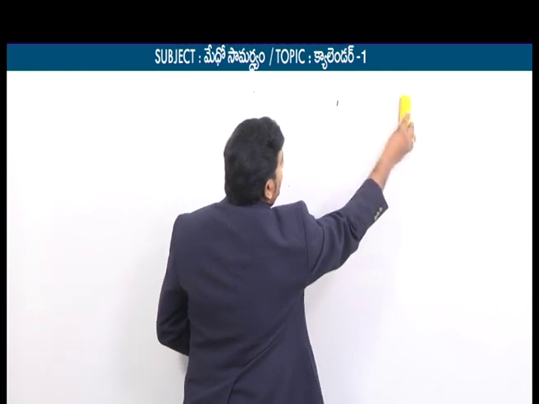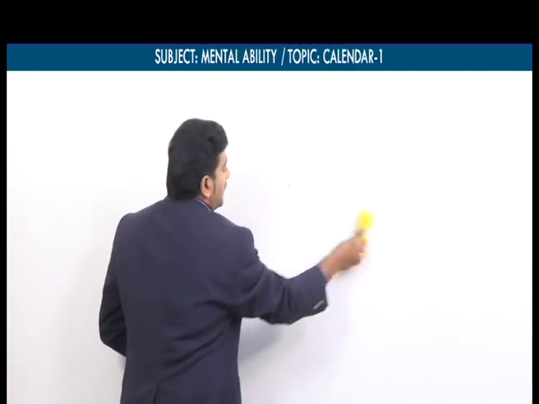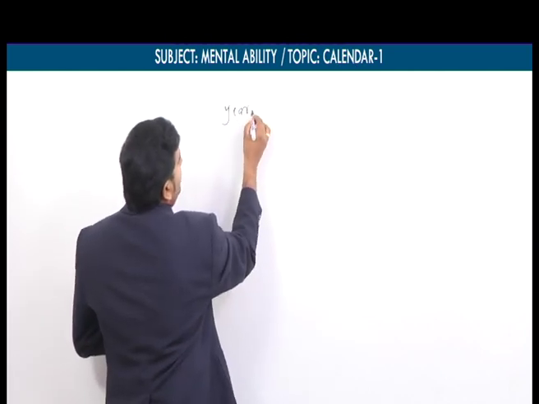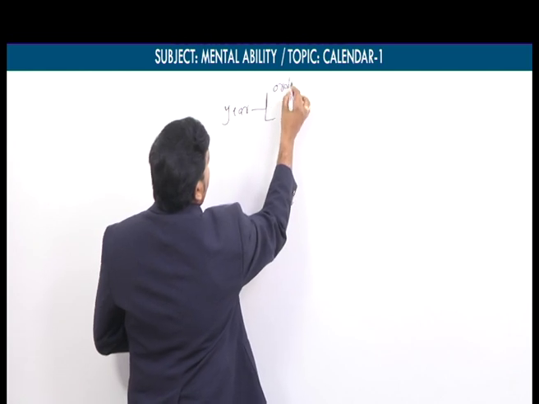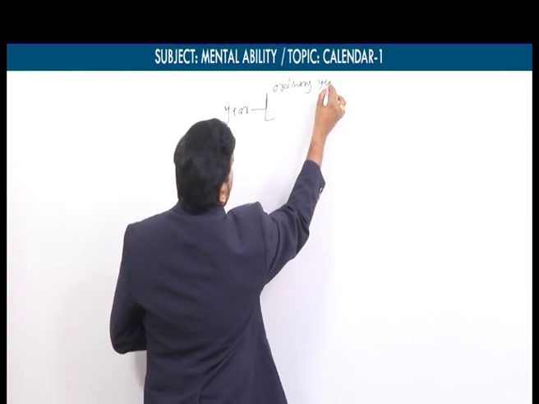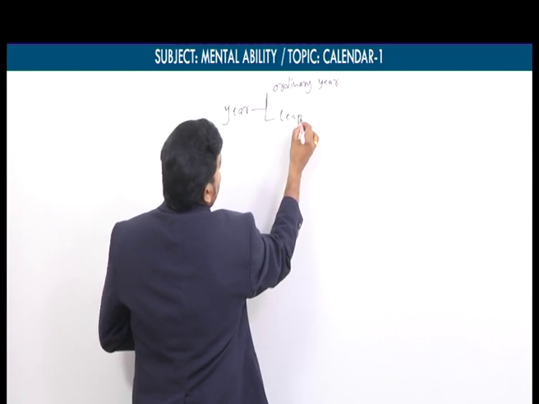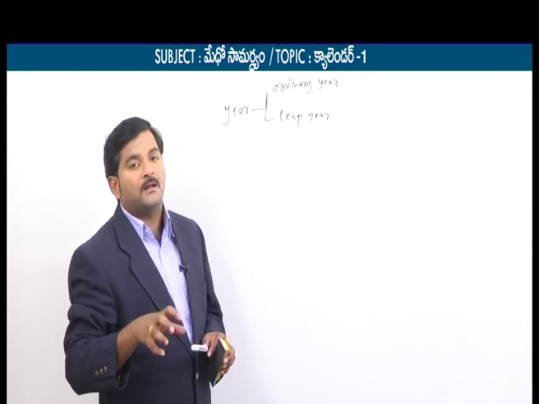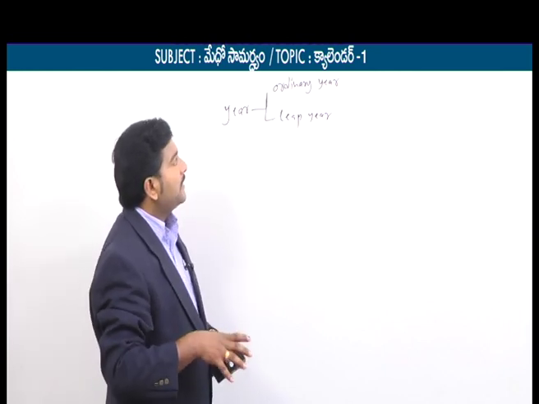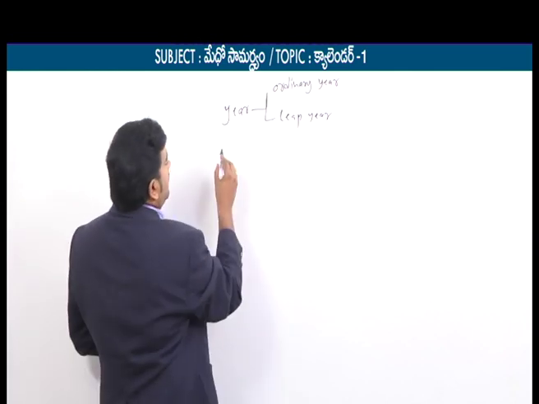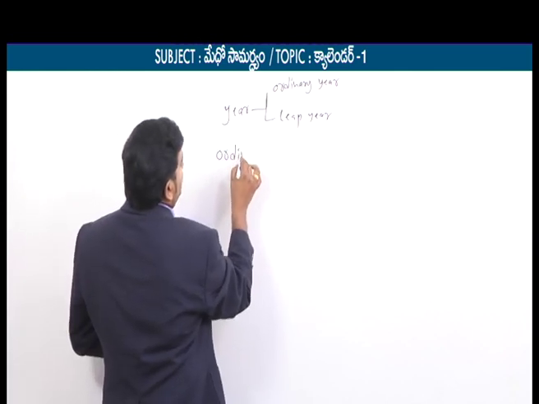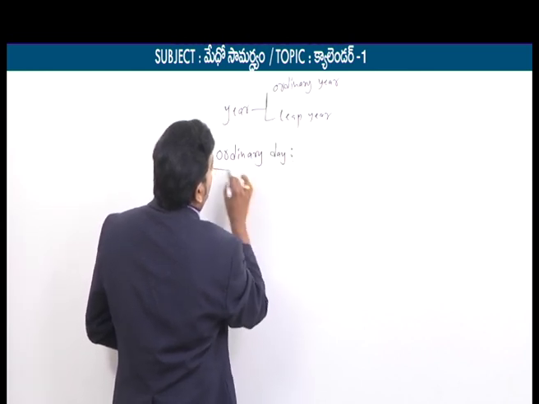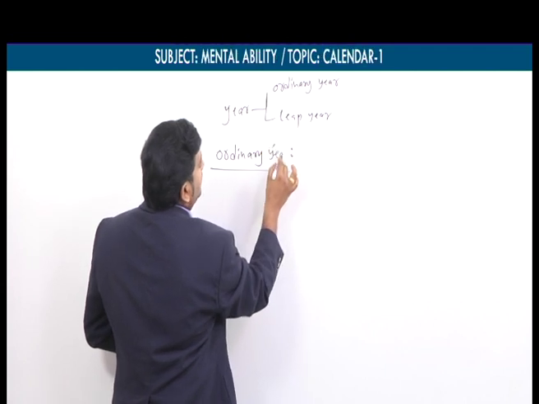Next part we have a look. Usually years are 2 types. One year is said to be an ordinary year and the next one is said to be a leap year. First we will discuss the concepts of ordinary year. So which year is said to be an ordinary year, how many days are there in this, and remaining things also we will discuss. Ordinary year అని చెప్పి అన్నాం.